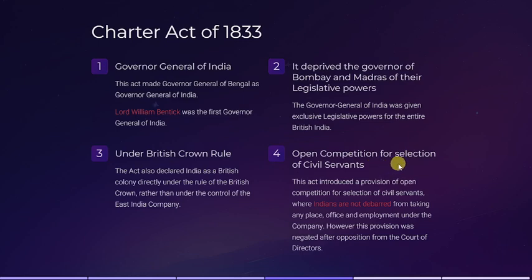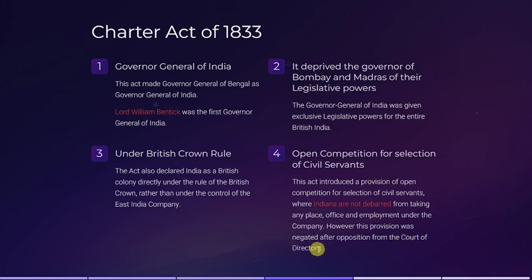Fourth point is open competition for selection of civil servants. They wanted to run the country, that is why they wanted the civil servants. So the Act of 1833 provided for an open competition for the selection of civil servants, and they also allowed Indians to give the examination and become civil servants. However, it was not easy for Indians to become civil servants during that time. But the provision given in 1833 by the Charter Act for open competition for the selection of civil servants was negated by the Court of Directors.